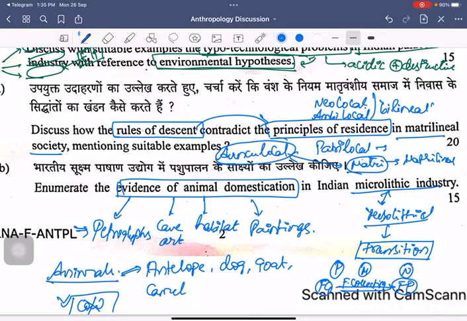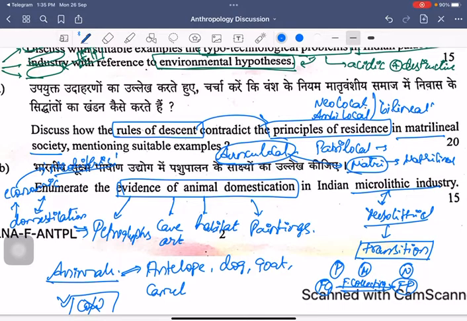Now, what is the important relevance that you can bring in with respect to this domestication? You see that the domestication of animals has enhanced the economic aspect, especially in the Neolithic time period, because when you talk about the Neolithic time period, you characterize it as an agricultural society, a food producing society.